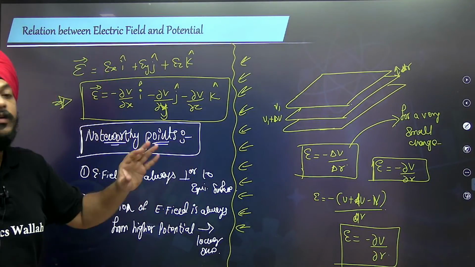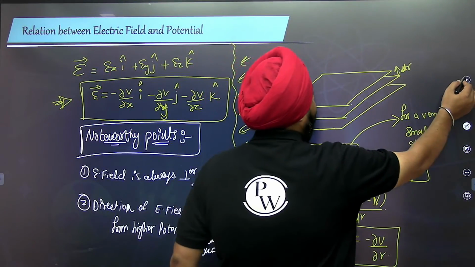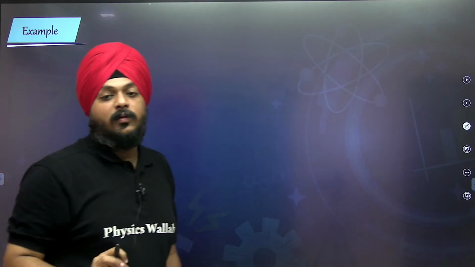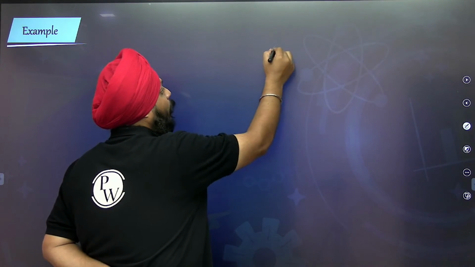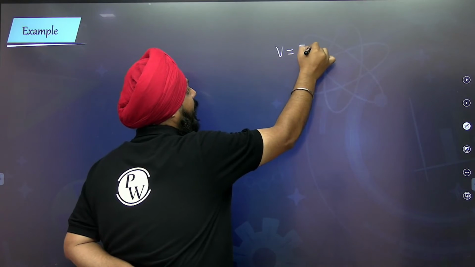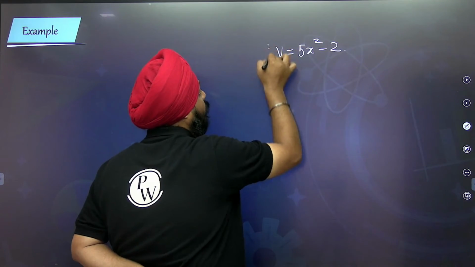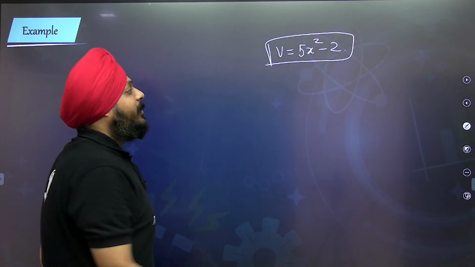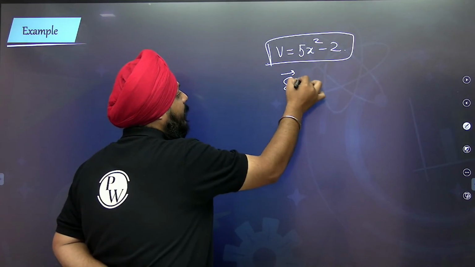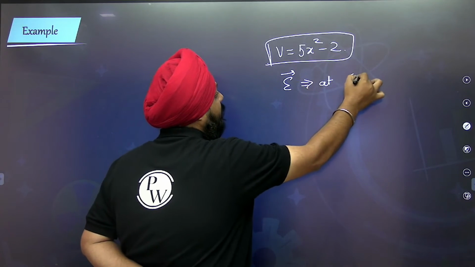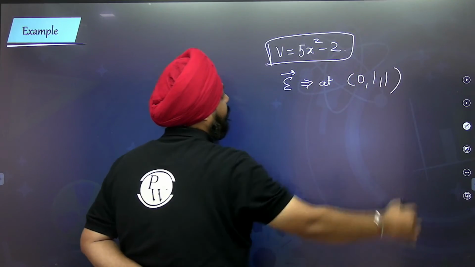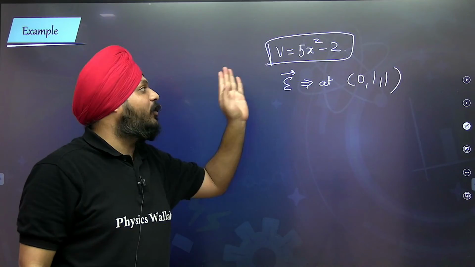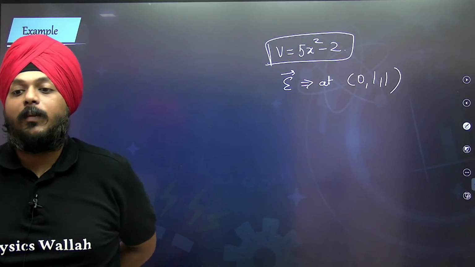Now let's see some sums based on it. Suppose the potential value is given as V = 10x square minus 2. Calculate the value of the electric field at (0, 1, 1). The potential depends on the distance this way.